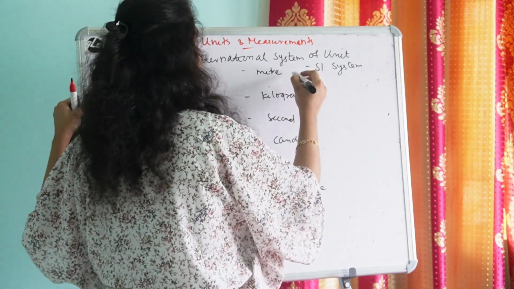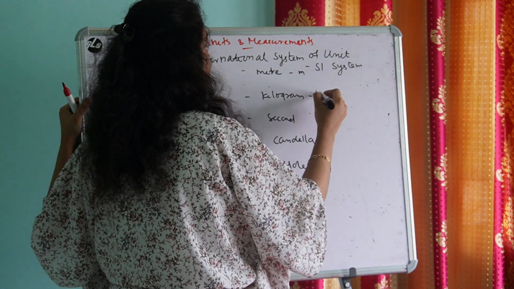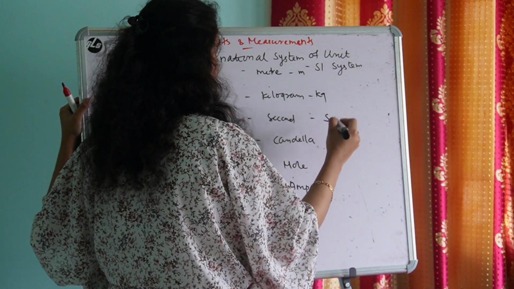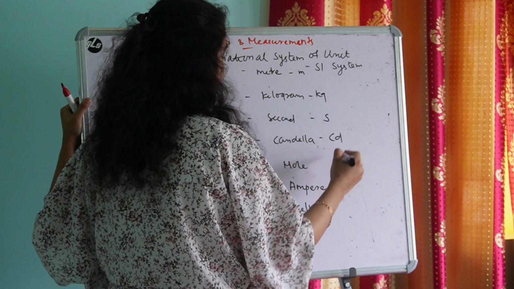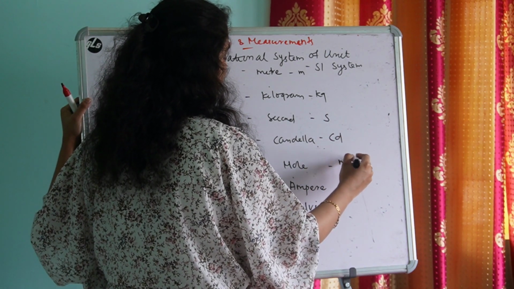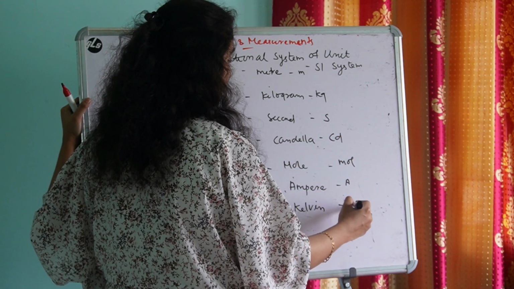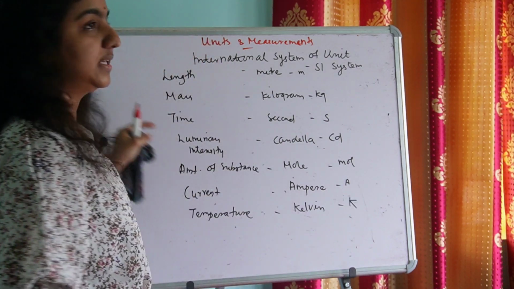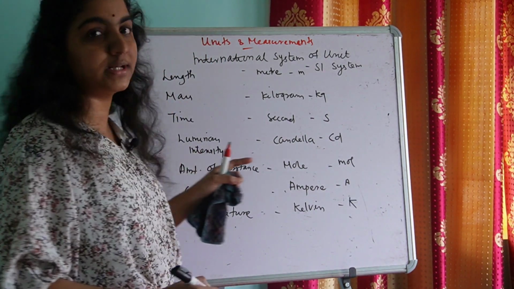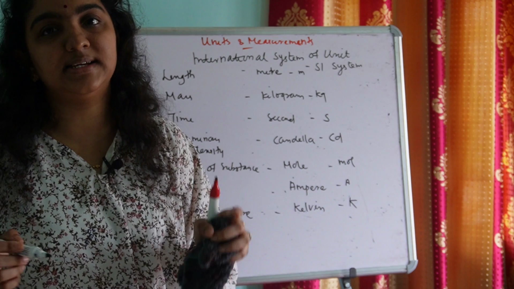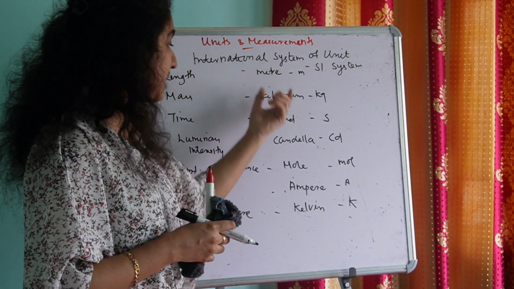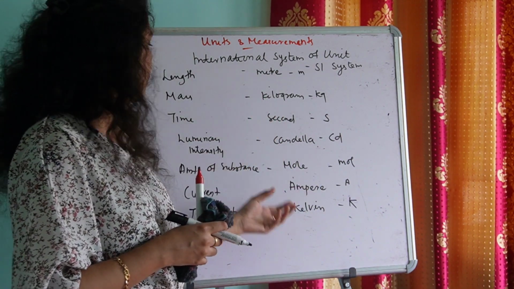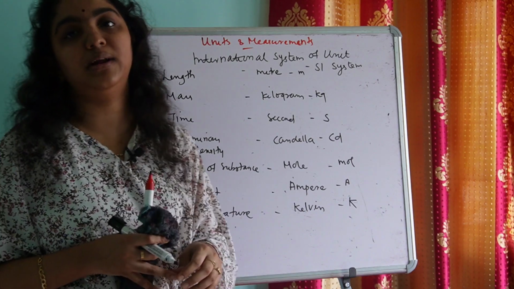And the symbol of the unit meter is m. The symbol of the unit kilogram is kg. Second is s. Candela is cd. Mole is mol. Ampere is A. And Kelvin is K. Is it clear? So there are 7 fundamental quantities in the SI system, and these are the SI units of each of these fundamental quantities.